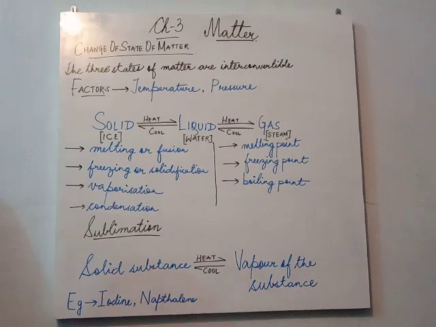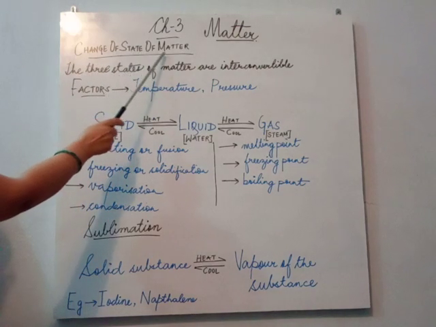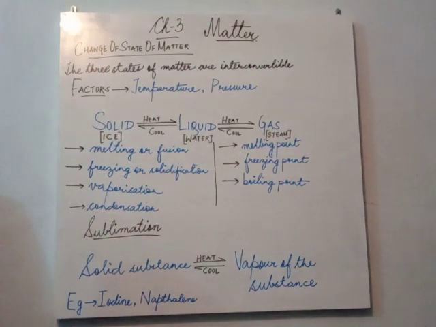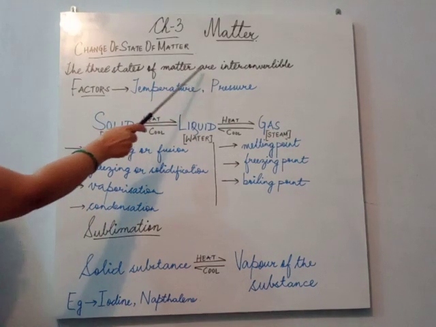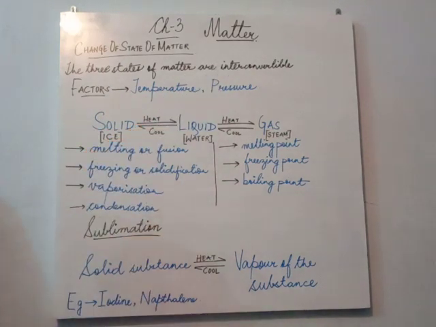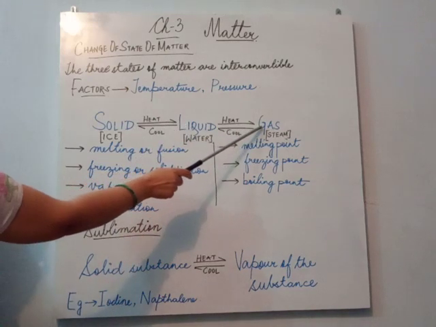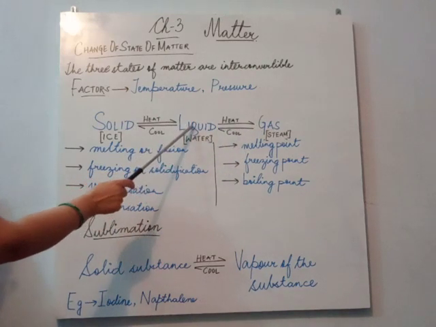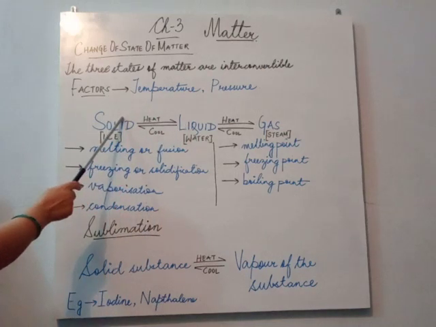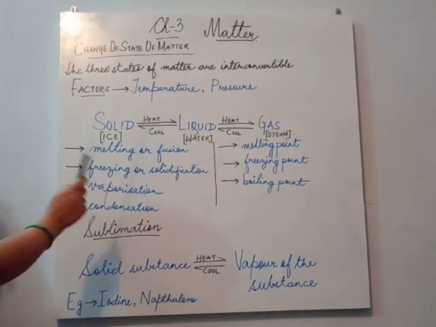Today I am going to teach you change of state of matter. So the three states of matter are interconvertible or interchangeable. So you can see here that solid can be changed into liquid and liquid can be changed into gas. Gas can be changed into liquid and liquid to solid either by heating or cooling.